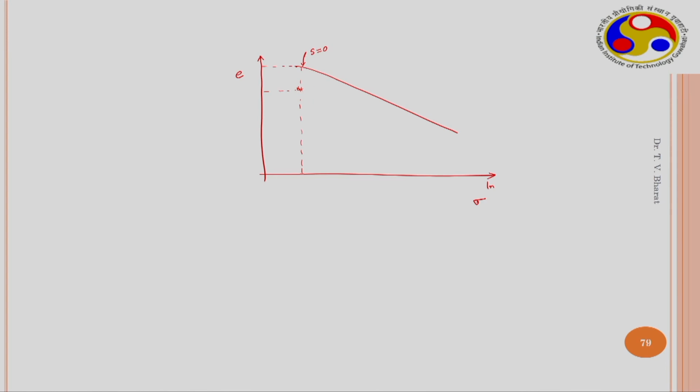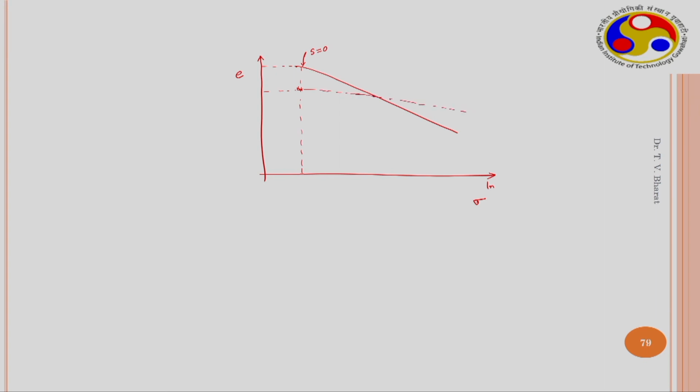So, in the completely dry state, when you load it, this is compression, this is not called consolidation. When you compress the soil, the change in the volume will be negligible, so it changes in this particular manner.